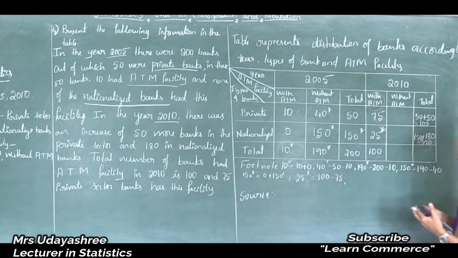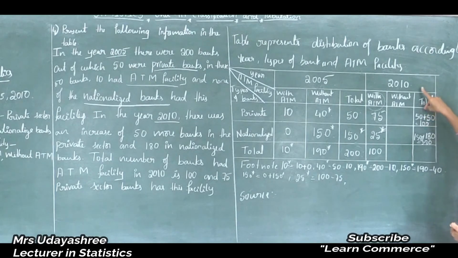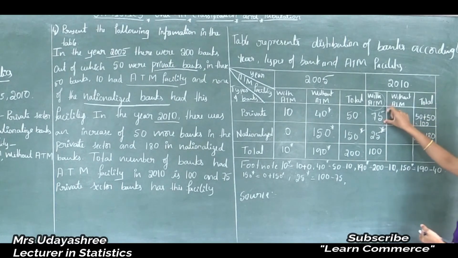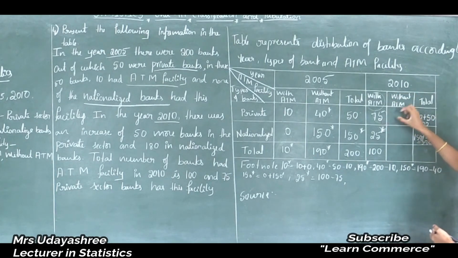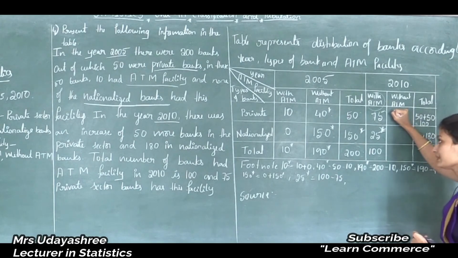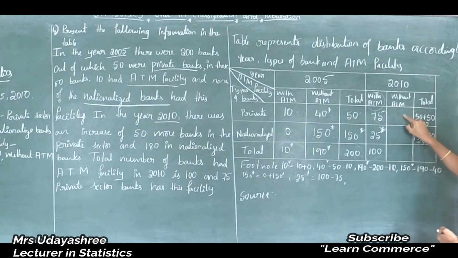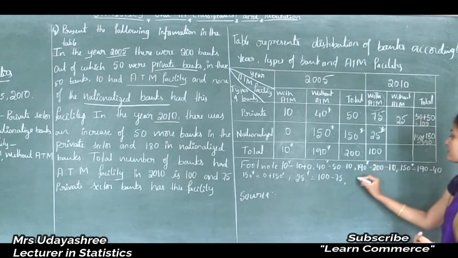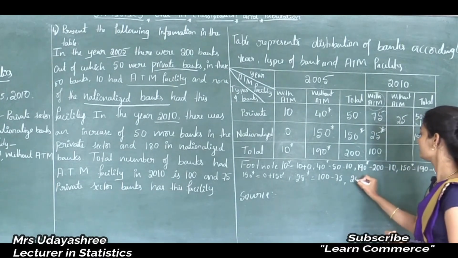Next, see here, total number of private sector banks in 2010 is 100 and number of private sector banks with ATM in 2010 is 75. Then what about number of private sector banks without ATM? How to calculate this column? If I subtract this value from this, then we will get this value, that is 100 minus 75 is 25. So that I will write here.